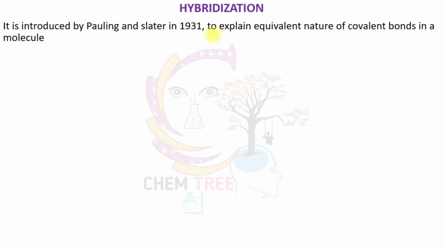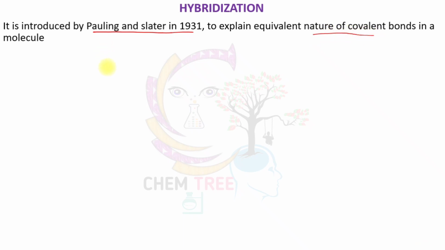Next concept, hybridization. Hybridization was introduced by Linus Pauling and Slater in 1931. It explained the nature of covalent bonds in a molecule.